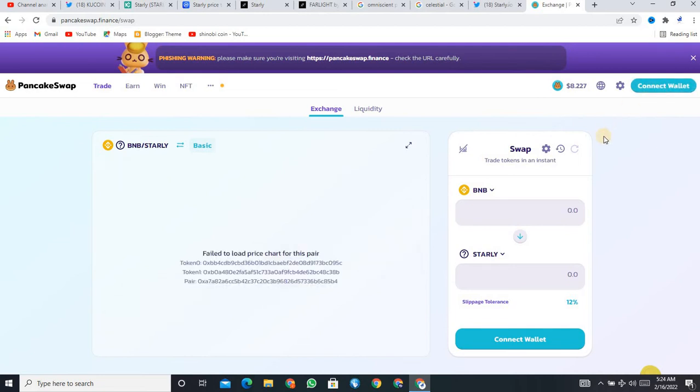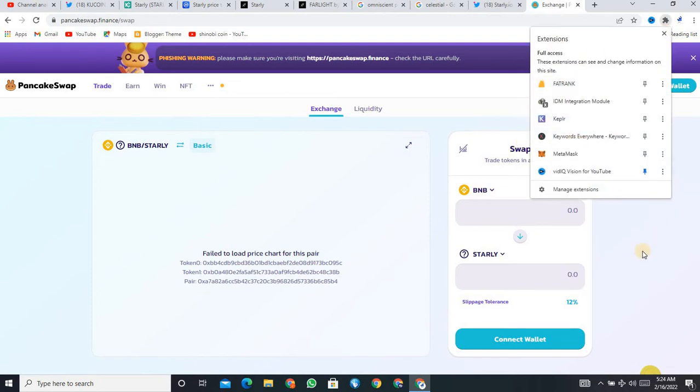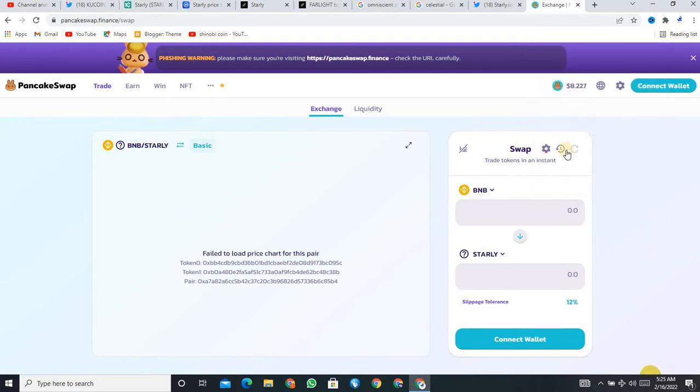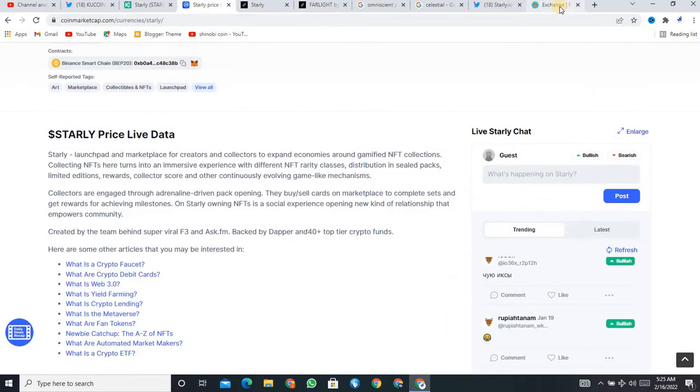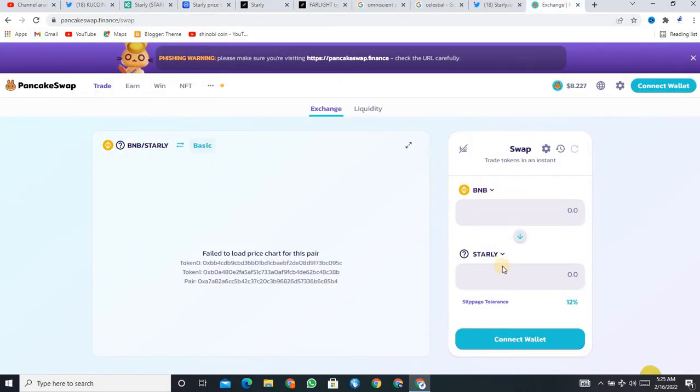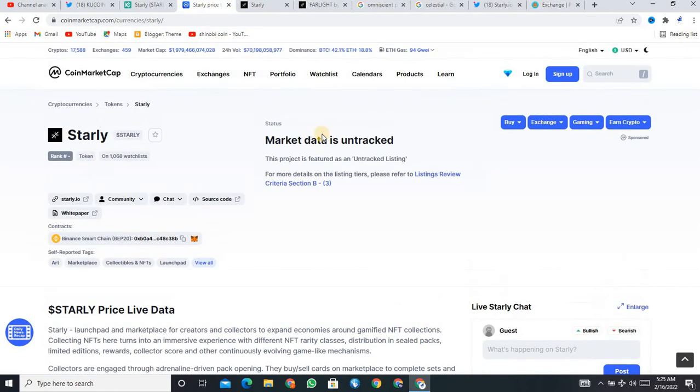And you know how you can add your MetaMask to your extension box. You can see right over here. First of all, you must connect your PancakeSwap with MetaMask. After that, you will easily be able to buy this one project. So this is how you can buy this one project easily with the pair of BNB. And I hope you know about that. How can you buy this one project? Because I have already told about this, how you can connect with MetaMask, many times in many videos. And this is some detail about that.